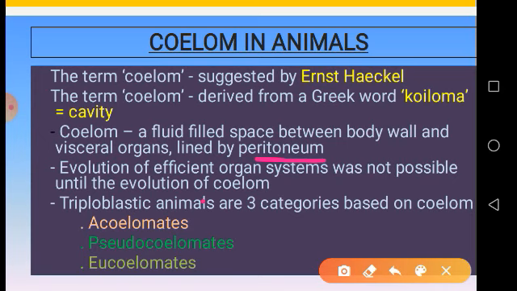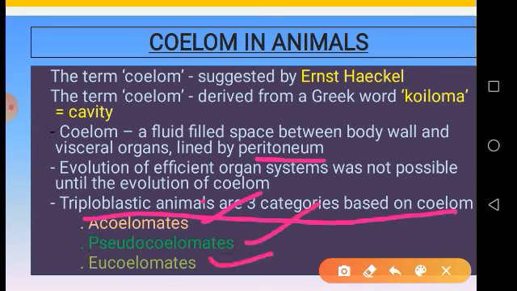And just now we have seen in the previous slide that triploblastic animals are of 3 categories based on the coelom: acoelomates, pseudocoelomates and eucoelomates. Here we are combining the schizocoelomates and the enterocoelomates into eucoelomates. Eu means true, so both are true coelomates.